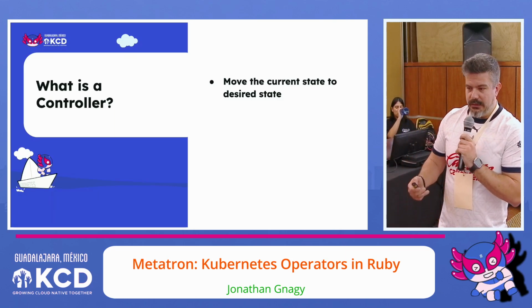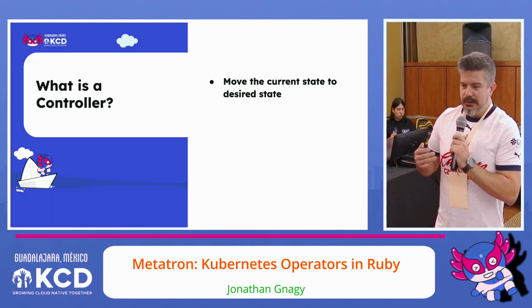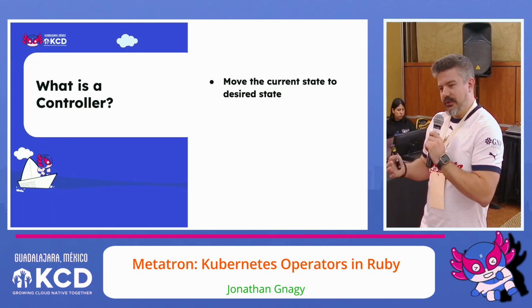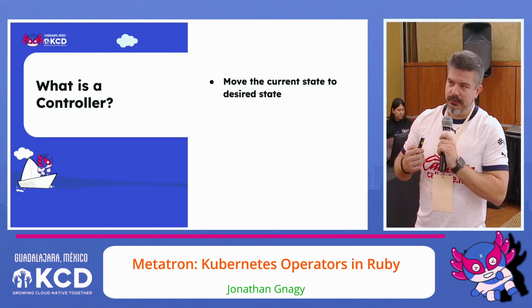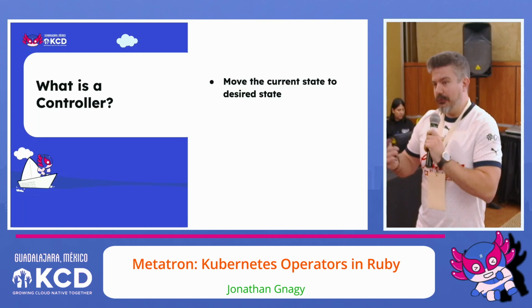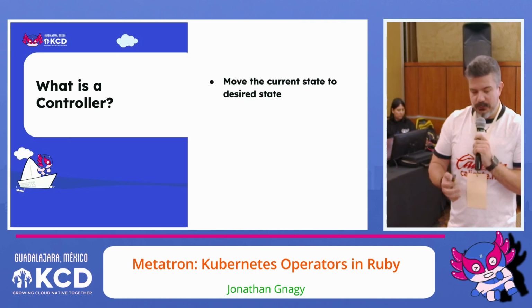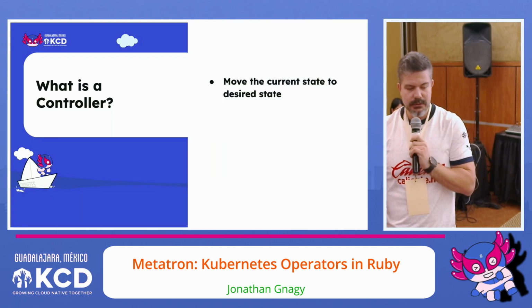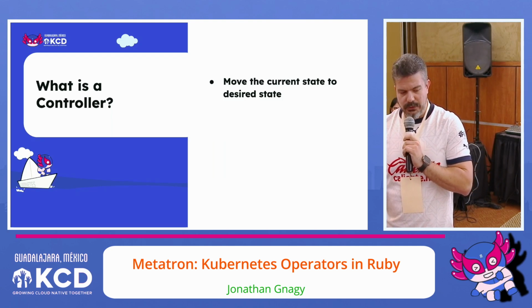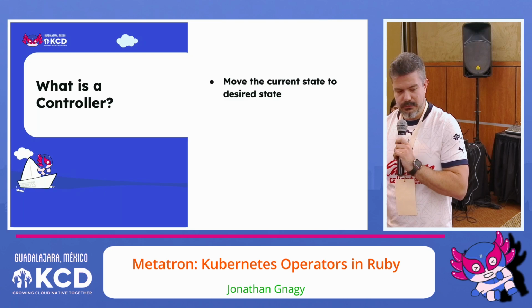Beyond this, the controller has a lot of different functions. It can do things like interact with cloud providers or create resources outside of your cluster. But for the most part, what I'm going to focus on are things that happen within your cluster. So, all right, I talked about a control loop.